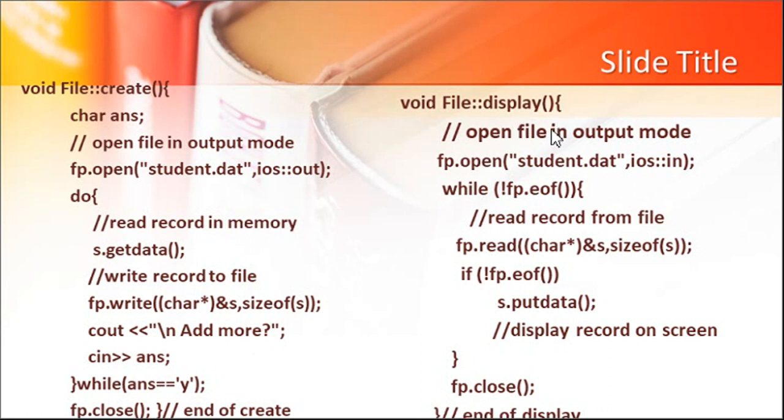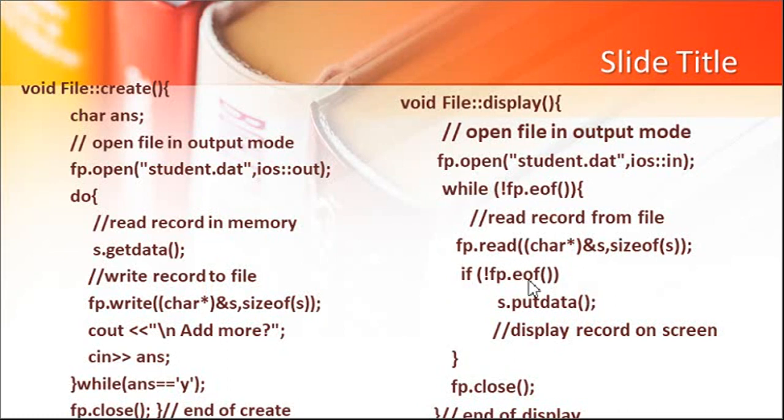Next is the display function. You have to open a file in input mode, student.dat, fp.open, and while fp is not eof, you have to read one record at a time and display it on screen. So, you are reading a record from file to RAM or memory and you are outputting it on the screen or console. Now, this check is required because at the last position, if you read, there is EOF, but it will keep the last record which is in memory and display that. So, the last record will be displayed twice if you do not do this.